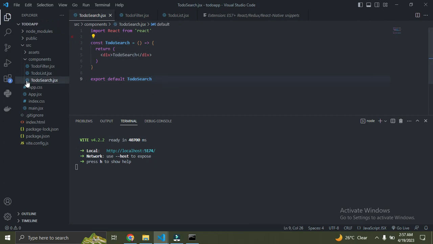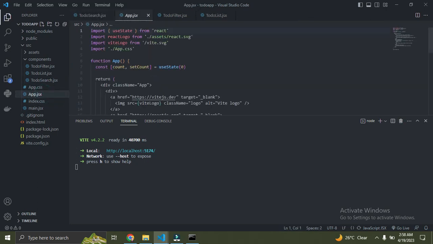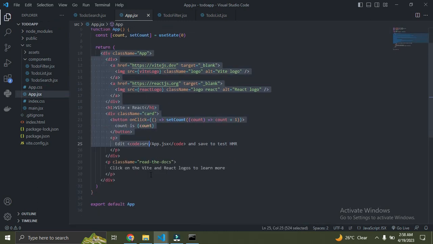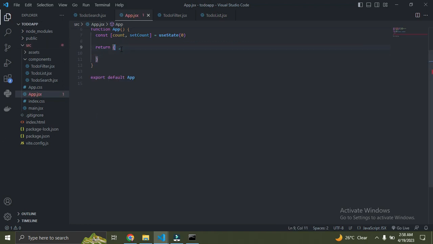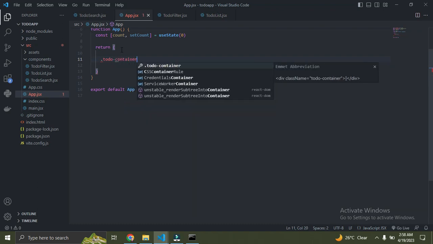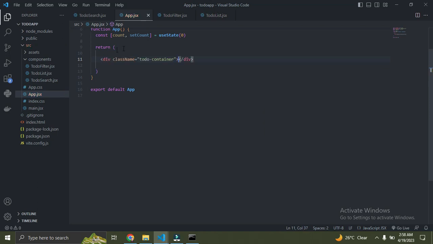What we need to do now is import all these components into the base component, which is called app.jsx. Here we have the default code. I'll remove everything, we don't need it. Now I'm going to call my parent container dot to-do container. So that's it. Okay, we have that already.